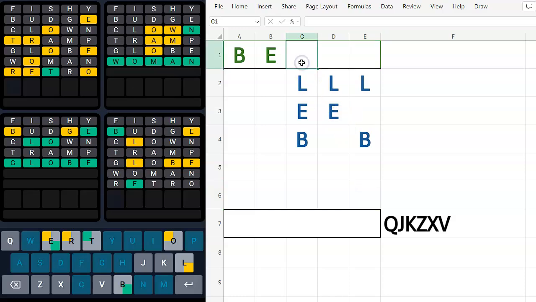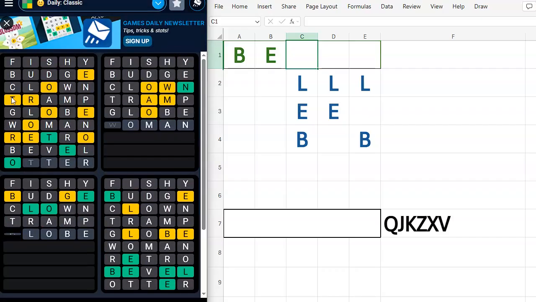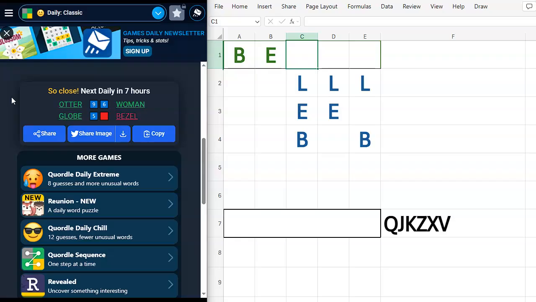So what if we do "bevel?" I think it's "bevel." B-E-V-E-L. I'm going to try it. I gotta go for it. No! What is it? "Bezel." I still would have tried "bevel" over "bezel" if I had figured out those. And "retro" versus "otter," either one was acceptable unless I missed something here. This was just one of those that was going to be almost impossible for me to win. "Bezel."